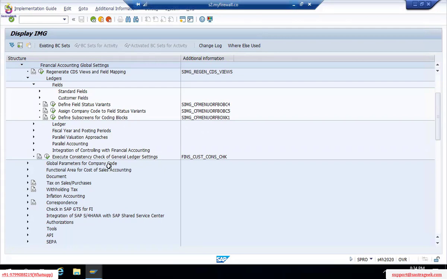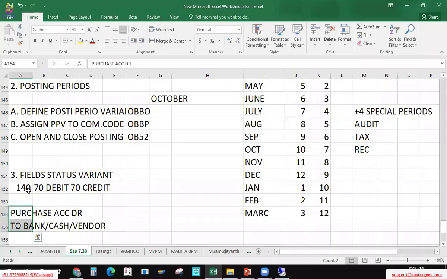First of all, do we know these fields as of now? What are the 140 fields? We don't know. And here, in each group, we have this set of fields for different GL account types. Bank GL accounts will have different groups. Reconciliation accounts will have different groups. Reconciliation accounts means a subsidiary ledger can also be reconciled. Those will have different groups. Cost account GLs will have different groups. So a set of groups will be there. Altogether you will have 40 plus groups, and in each group we have 140 fields.